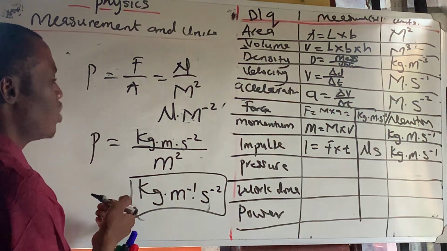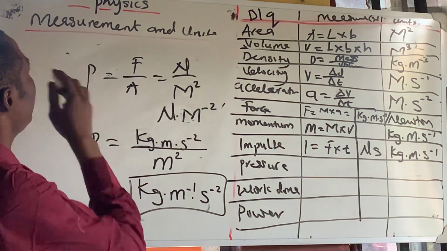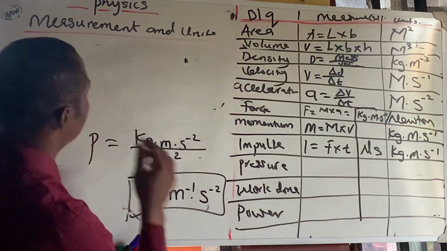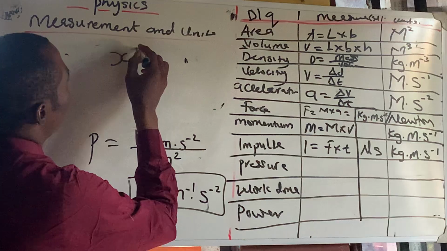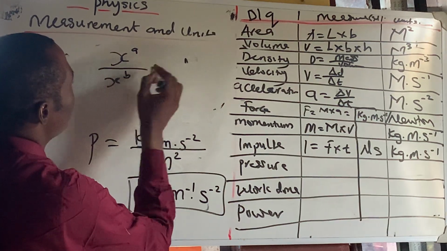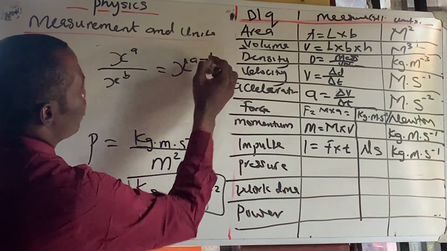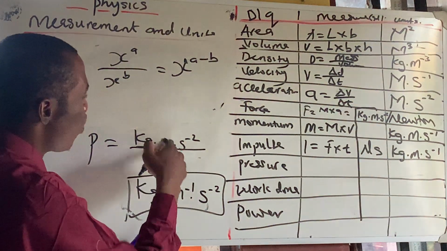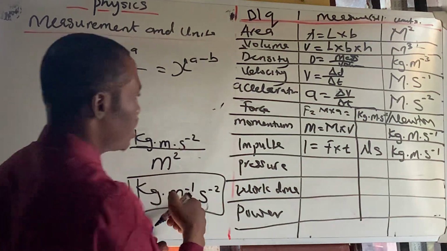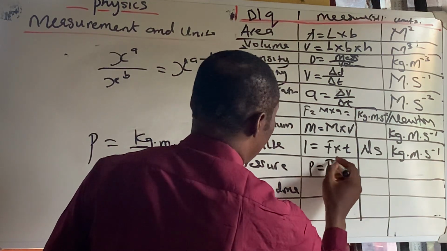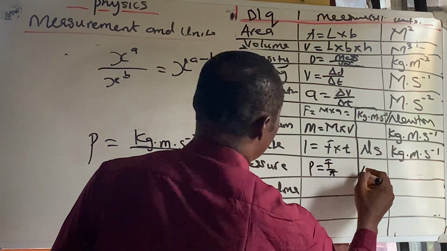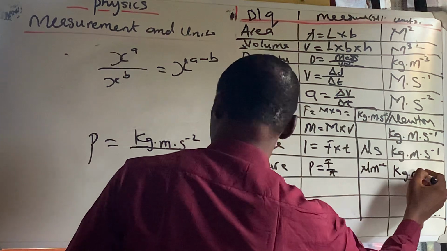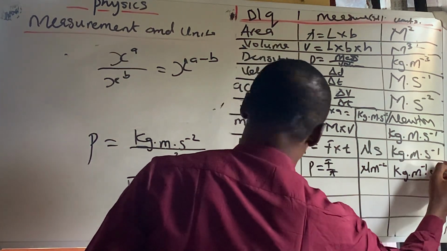Now, this is the way we solve this. If you look at the law of indices, the law of indices states that when you have x to the power of a over x to the power of b, it is equal to x to the power of a minus b. So when we have 1 m here and 2 m here, 1 minus 2 is minus 1. So pressure is force over area. This can be Newton meter to the power of minus 2 or kg meter to the power of minus 1 seconds to the power of minus 2.